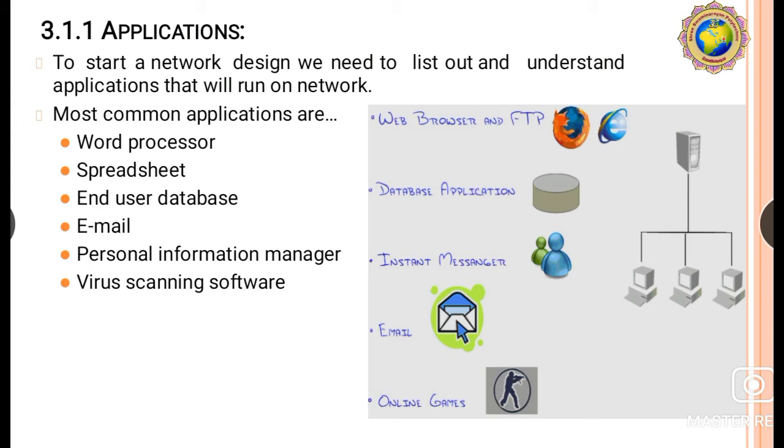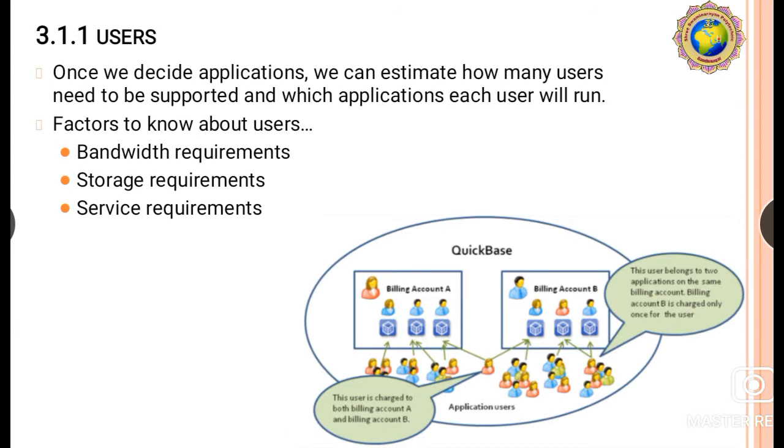networking system. So here one is the application to start a network design. We need to list out and understand about the applications that will run on the network. So this is the example of web browser and FTP, database application, instant messenger application, email application, online games application, and so many types of applications we have to use, and it depends on what runs on a network. So next, users.